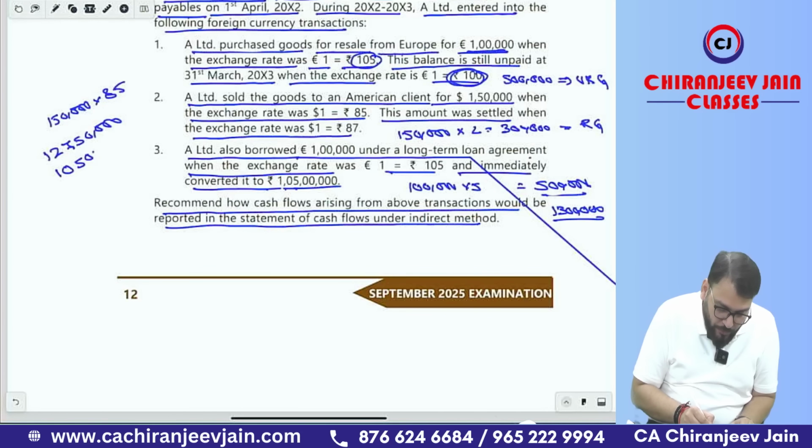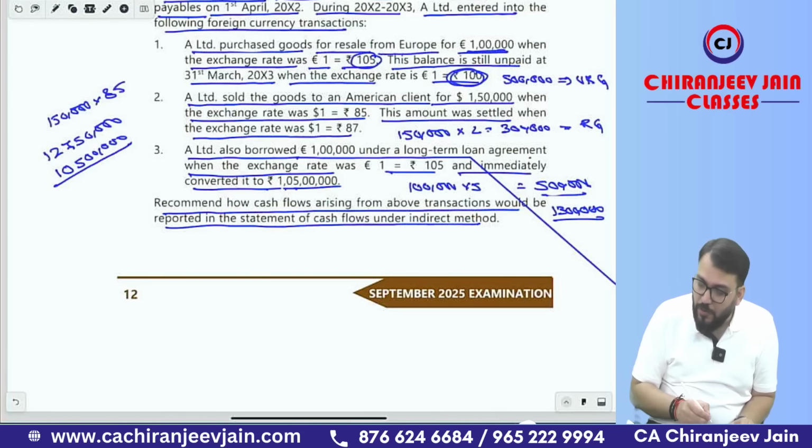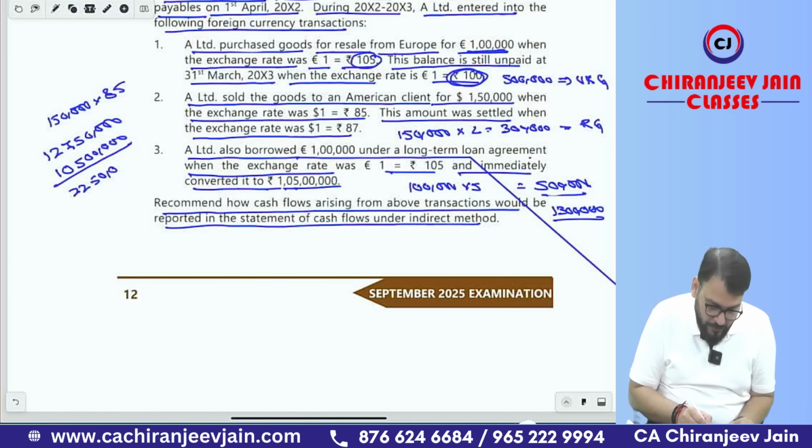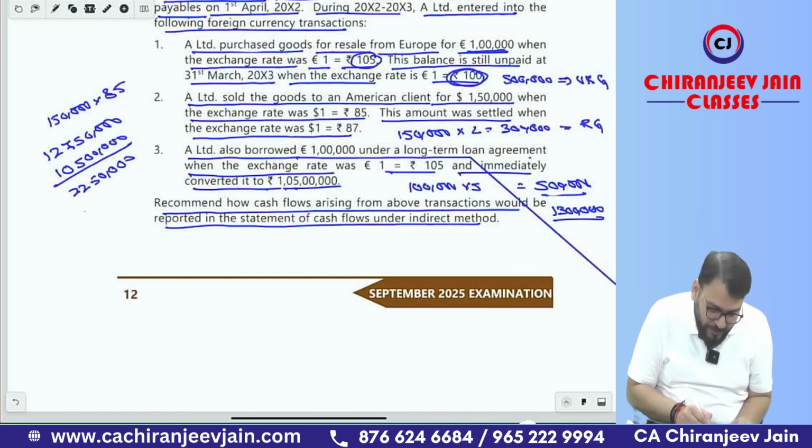So 1 crore 5 lakh is the cost of sales. So what is the profit? Profit is 1 crore 27 lakh 50,000 minus 1 crore 5 lakh, that is equal to 22 lakh 50,000. So 22 lakh 50,000 is the profit, and there is an exchange gain of how much?